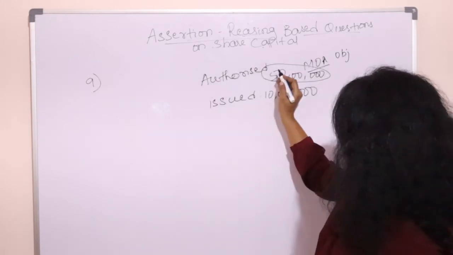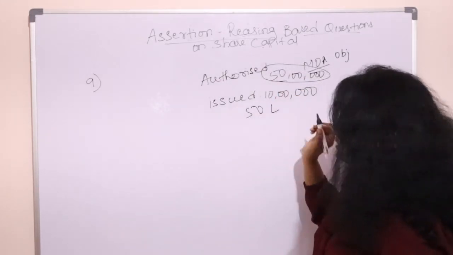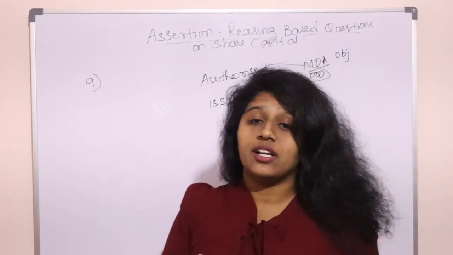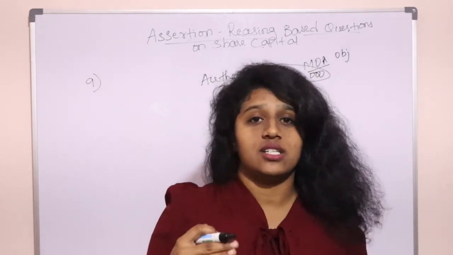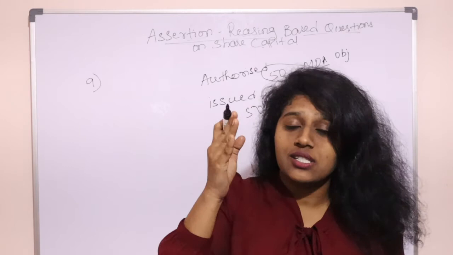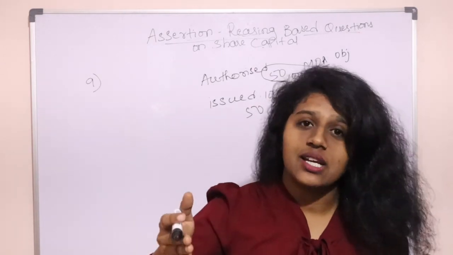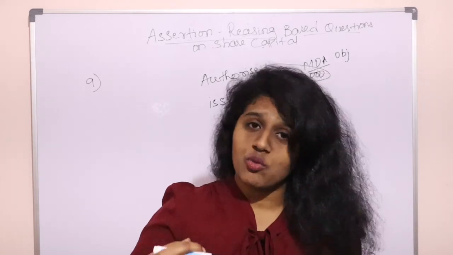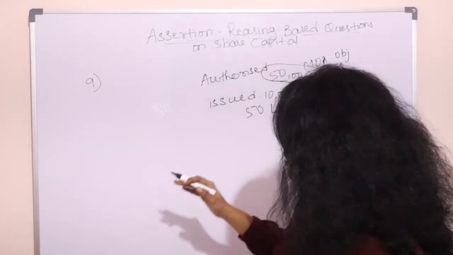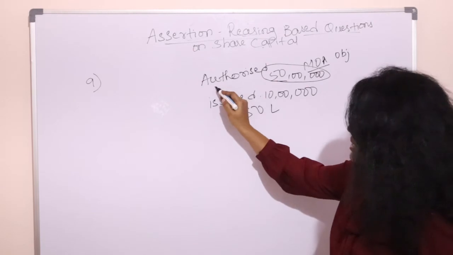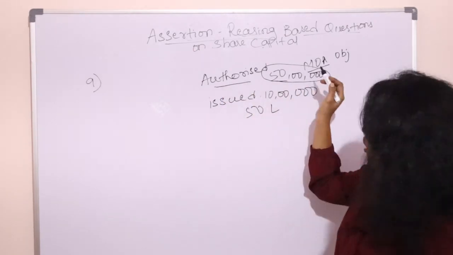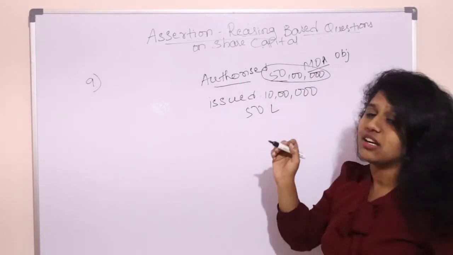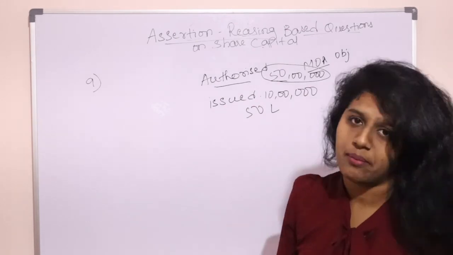The issued capital can also be 50 lakhs, but the issued capital cannot be more than the authorized capital. Whatever is already decided and mentioned in our document of the company, you cannot issue shares more than your authorized capital. So, in the hierarchy, this has the highest position. Out of this, however much is our financial requirement will be issued to the public.